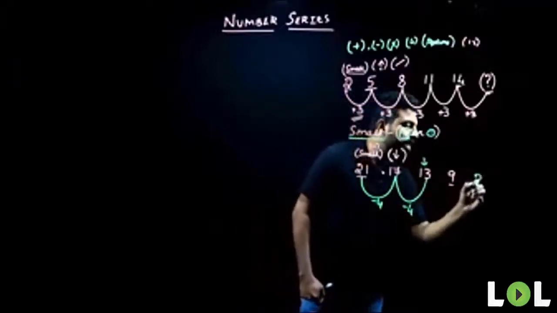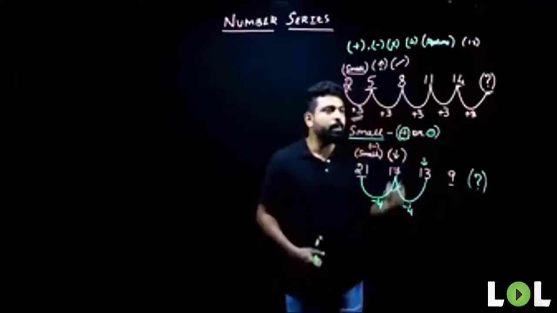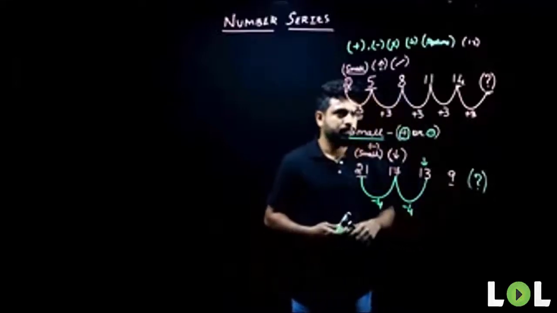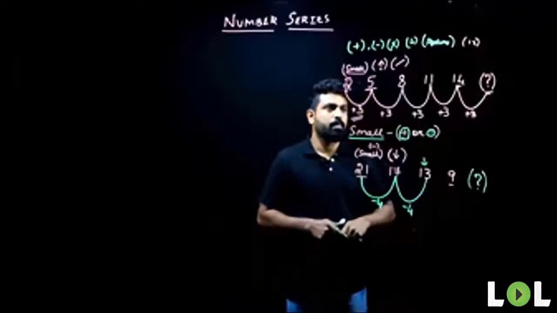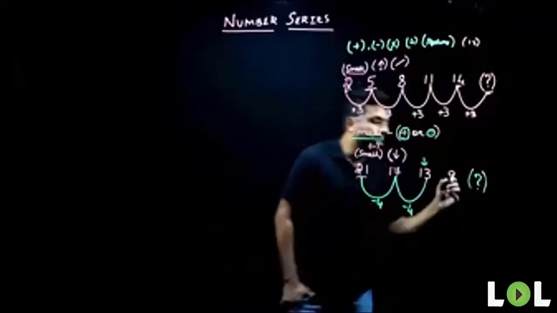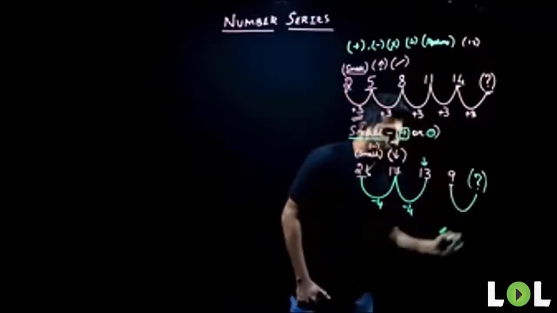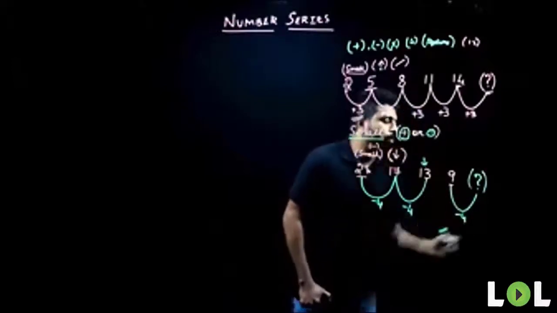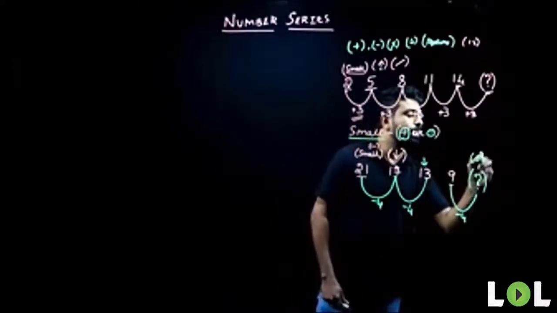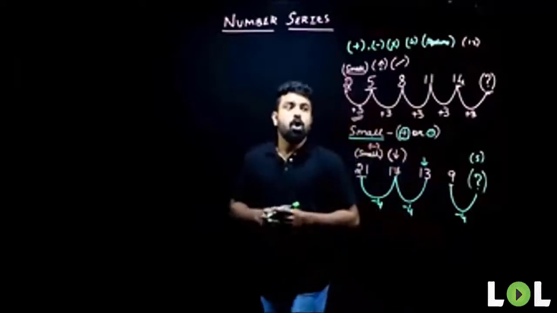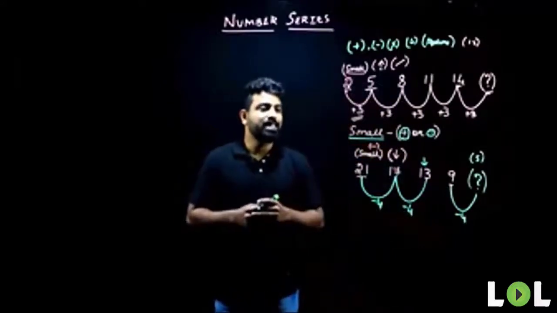So what if I ask you, what is my next term here? What will be my next term here? 5. Very good. I need to subtract 4 from it again. If I subtract 4 from it, I get 5. That will be my final answer. Hope things are clear till here. Everything is clear till here. Am I clear, people?